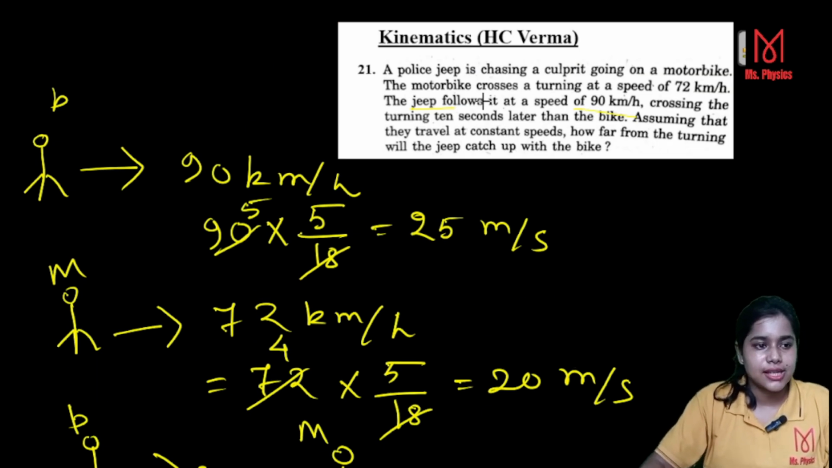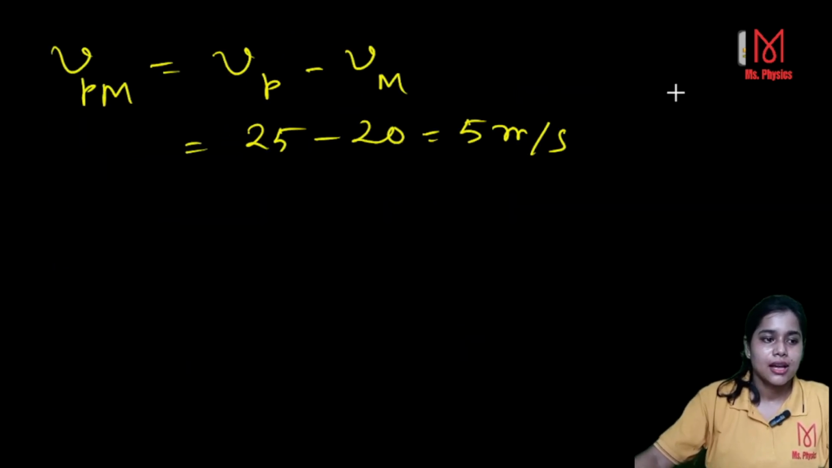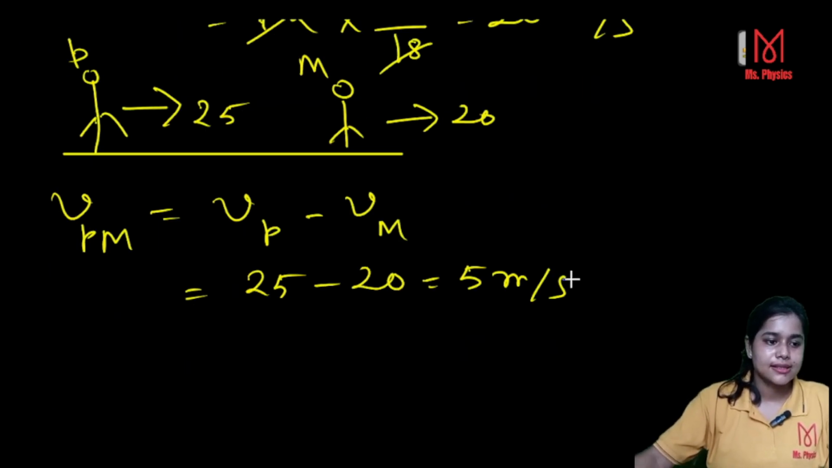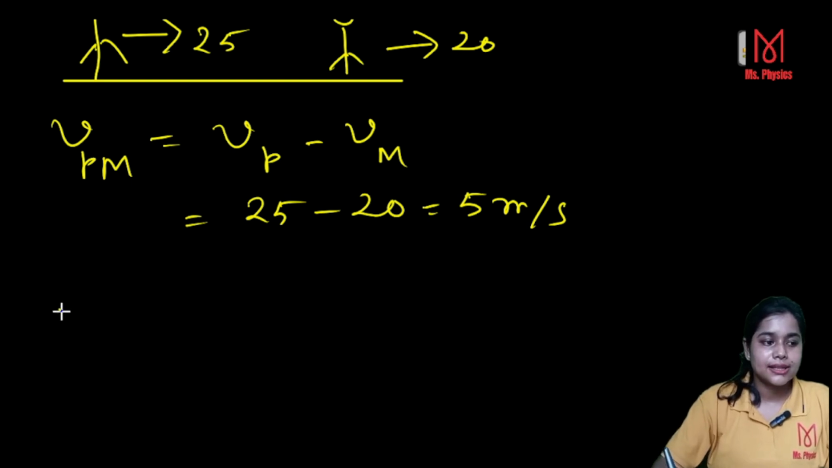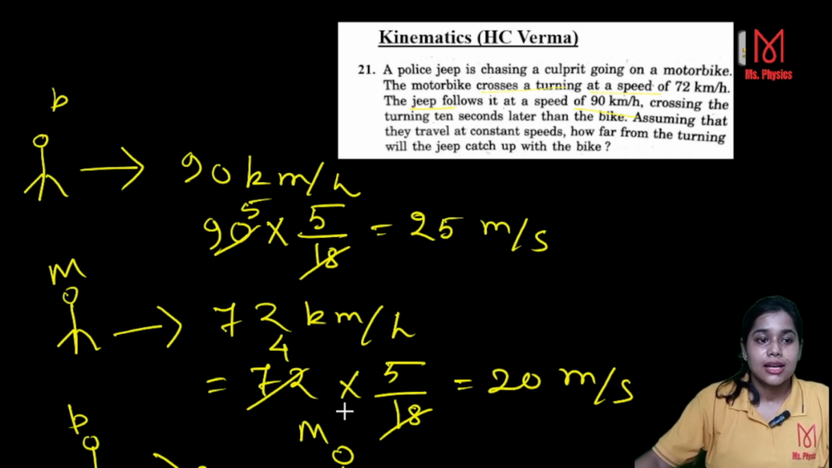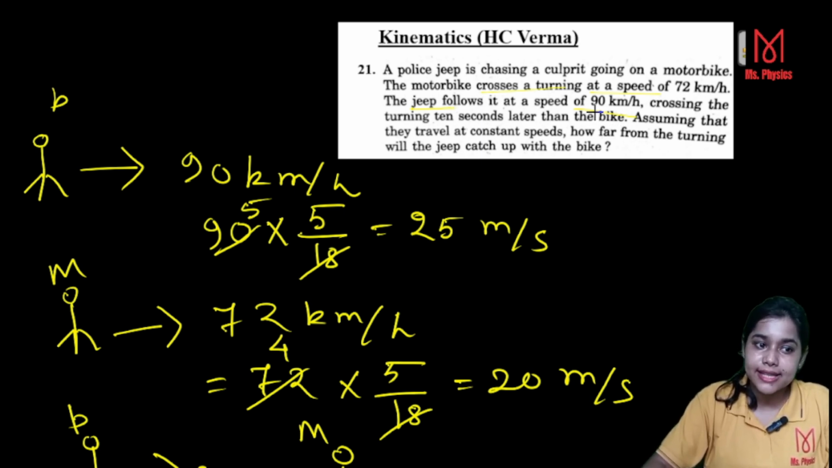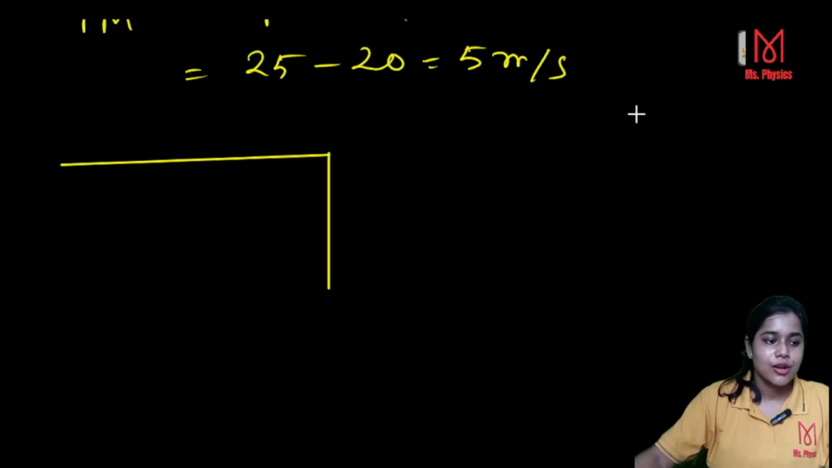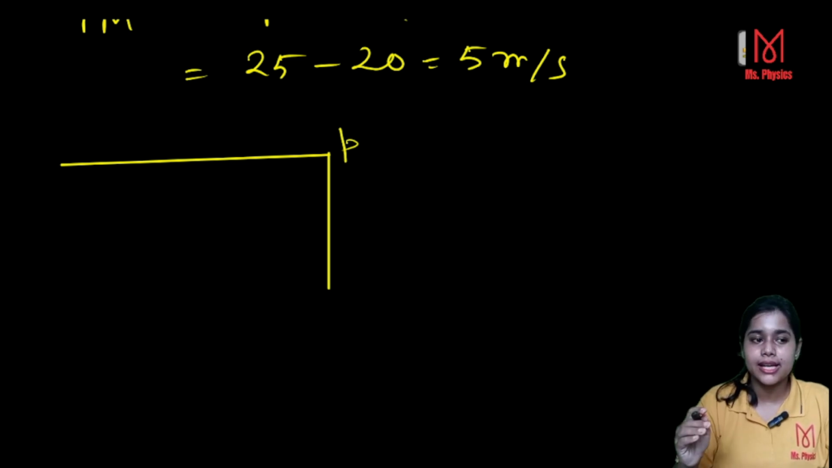Now what is given, you see that the motorbike crosses a turning at a speed. That means initially they were moving along a particular path, then suddenly there was a turning like this. And what is given is that the jeep crosses the turning 10 seconds later than the bike. That means when the police crosses the turning, the motorbike has already crossed the turning and he is 10 seconds ahead.